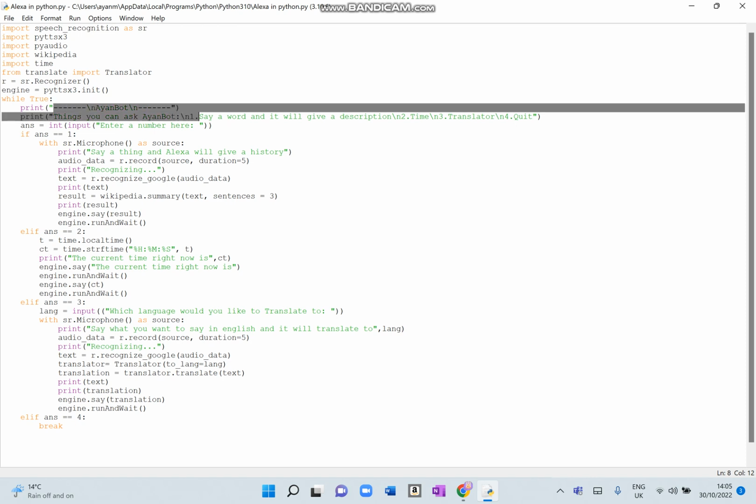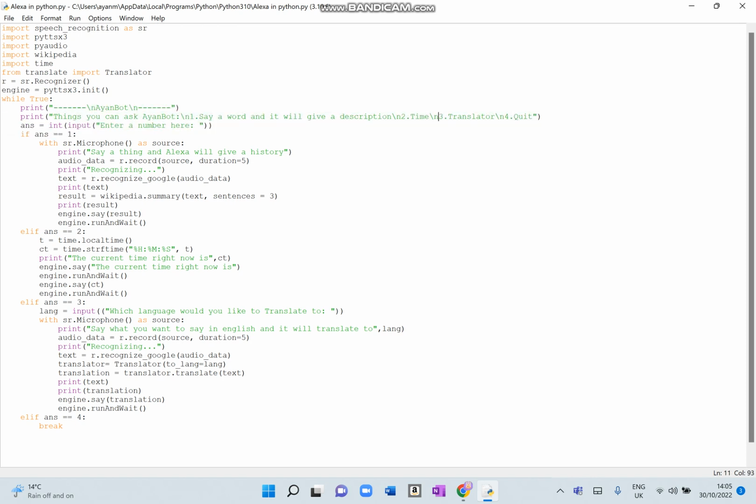So here's the menu and it's telling you what you can do, and then it asks you what you want to do. So if you say 1, then you want to say a word and it will give you a description of it. The way you do that is that we will record what the person says using this line of code here. It will analyze that, and then it will put what word you said into Wikipedia and get it up, and then it will print that, and it will also say that out loud using the TTS.